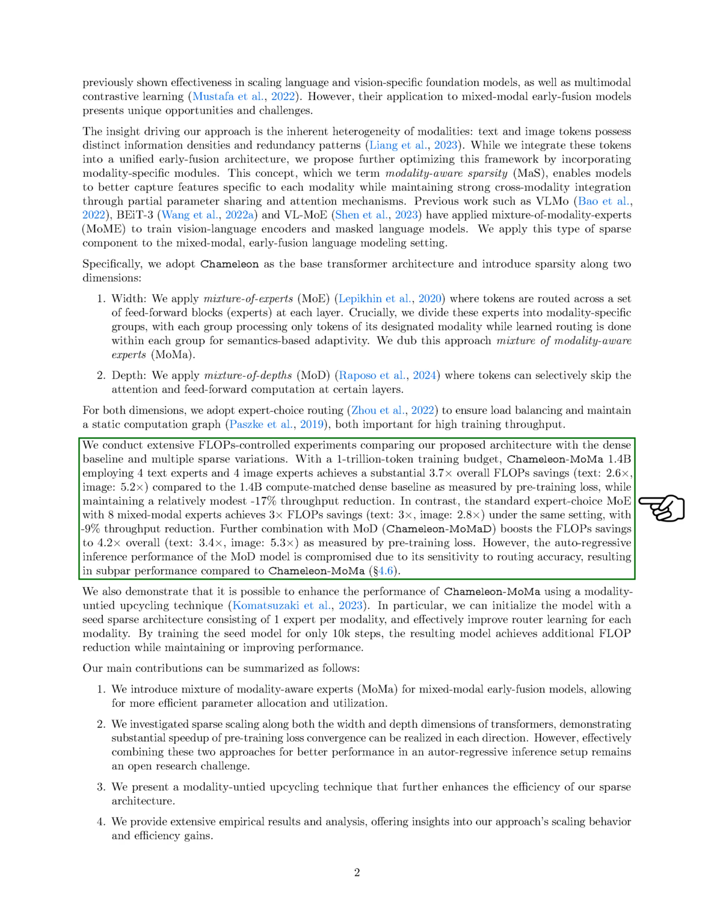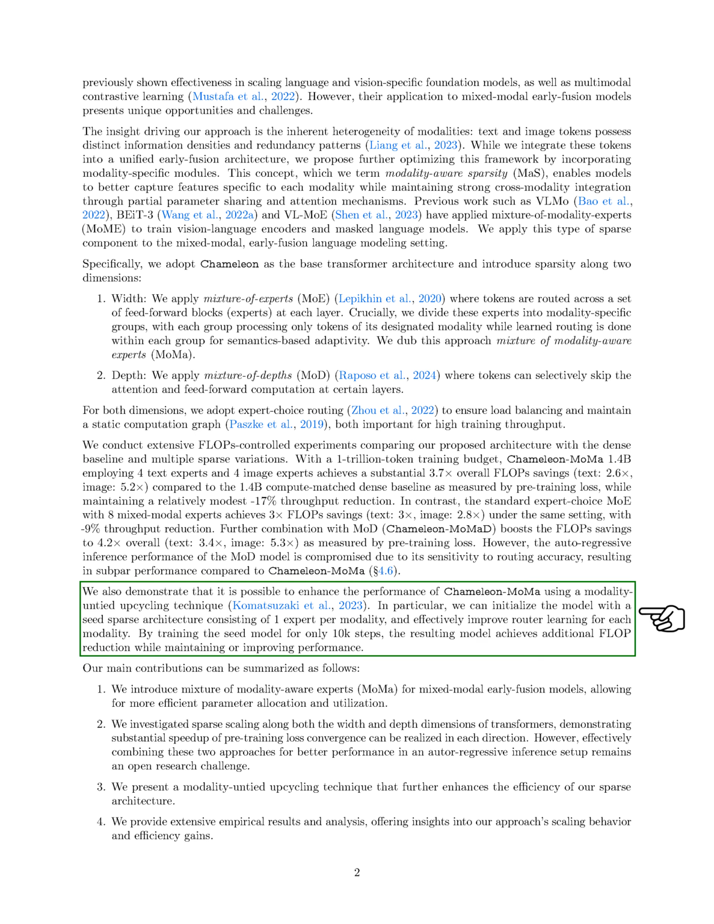In contrast, the standard expert choice MoE with 8 mixed-modal experts achieves a 3 times reduction in computational costs under the same conditions, with a smaller decrease in throughput. When we combine the MoMa approach with MoD, resulting in Chameleon MoMaD, we see an increase in computational savings to 4.2 times overall. However, the performance of the MoD model during autoregressive inference is affected by its sensitivity to routing accuracy, leading to lower performance compared to Chameleon MoMa.